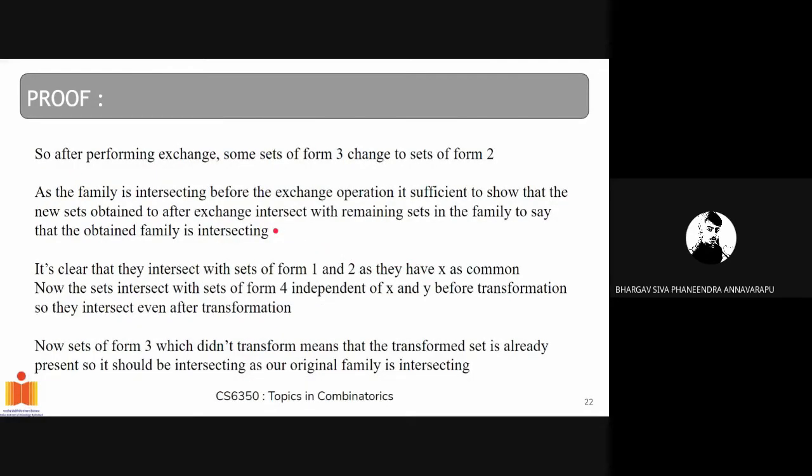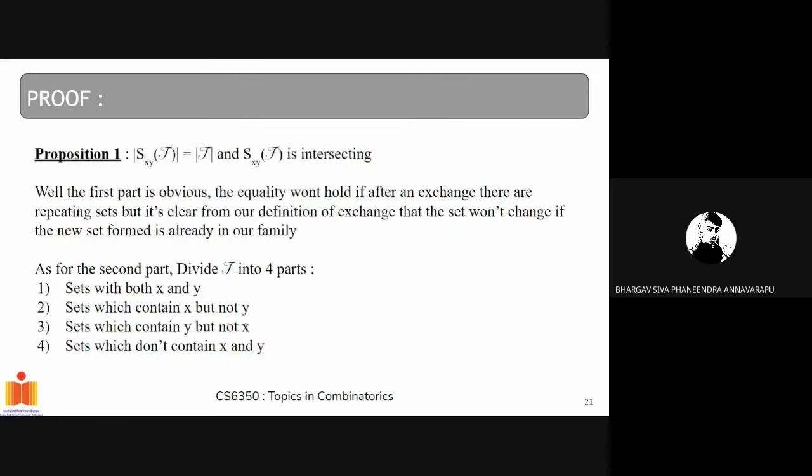So let's see what happens. The sets of form 3 transform to sets of form 2. If you see, we replace y with x, right? So initially the sets of form 3 don't have y but contain x. So now after transforming they have x but not y. But not all sets of form 3 transform, as there might be already existing sets when they are transformed.